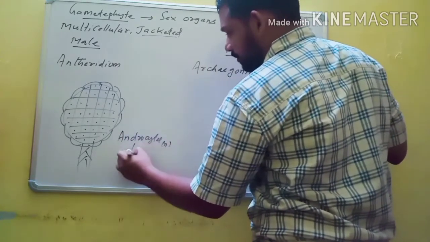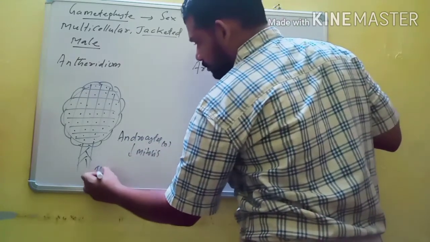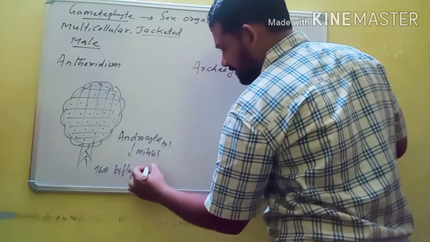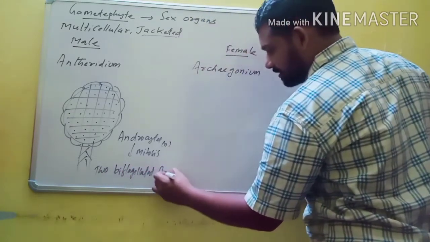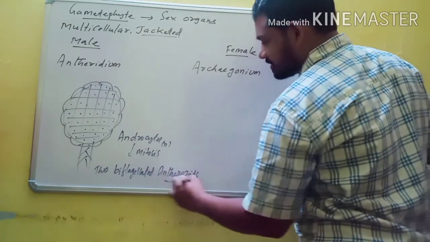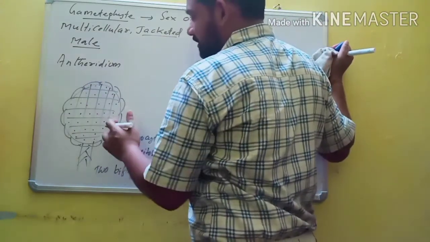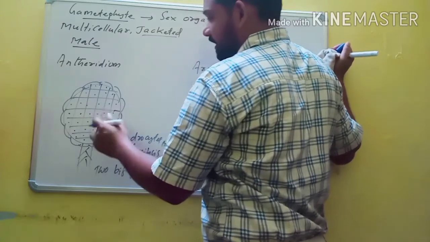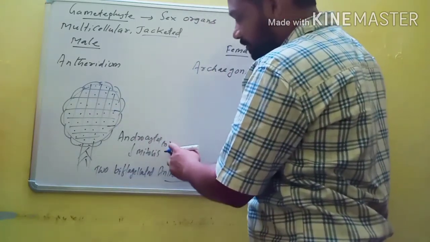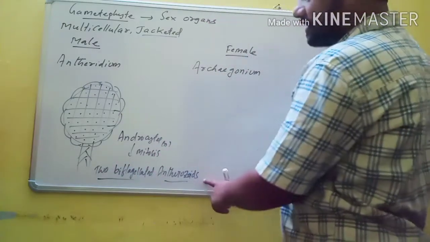They undergo mitotic cell division to form two biflagellated antherozoids, and these antherozoids are the male gametes. So this is the antheridium. The antheridium is protected by a jacket layer of cells, and internally it has androcytes, or antherozoid mother cells. They are haploid. They undergo mitotic cell division to form two biflagellated antherozoids.